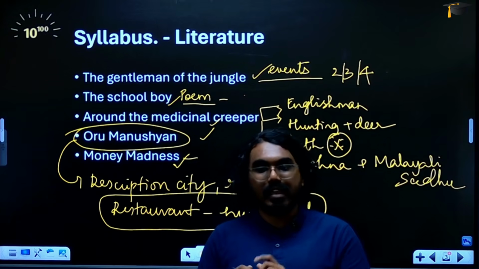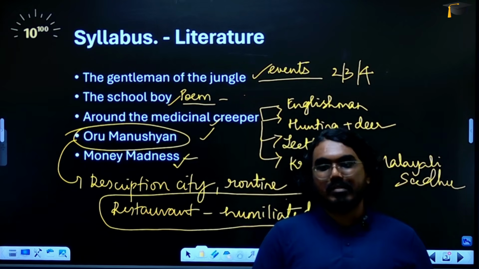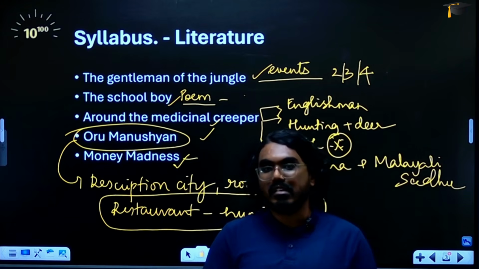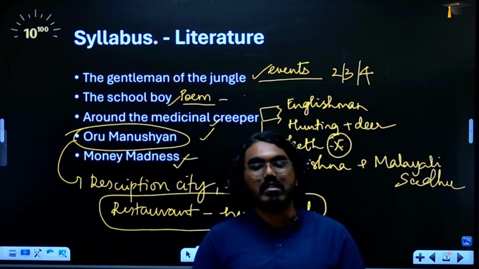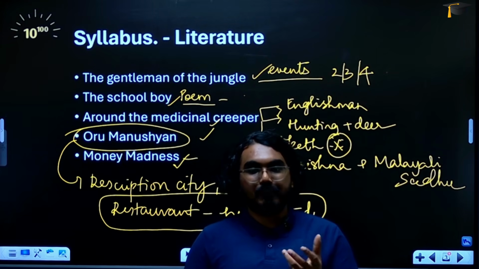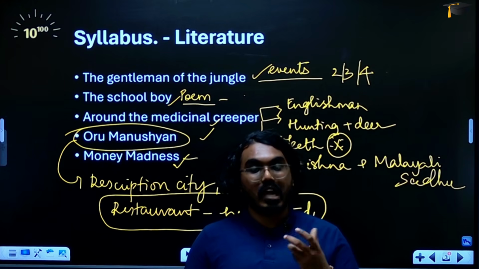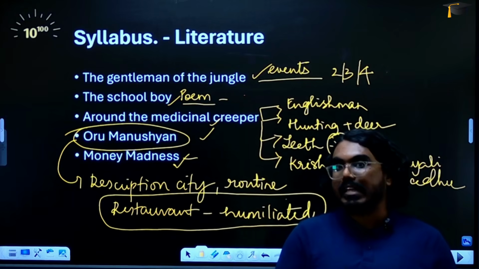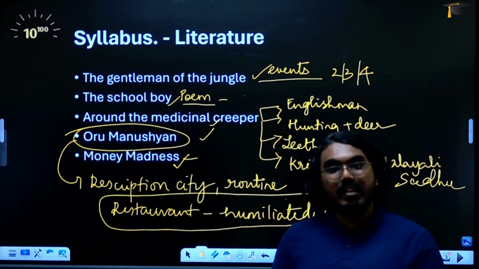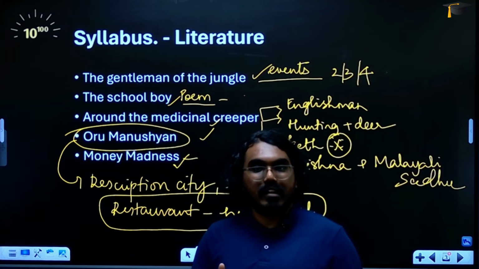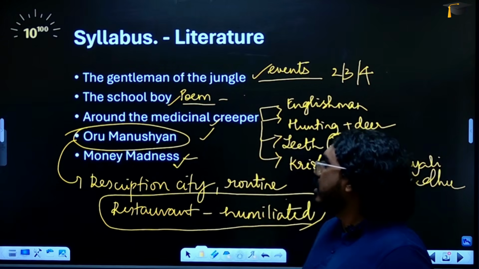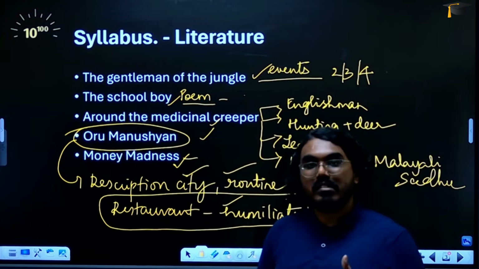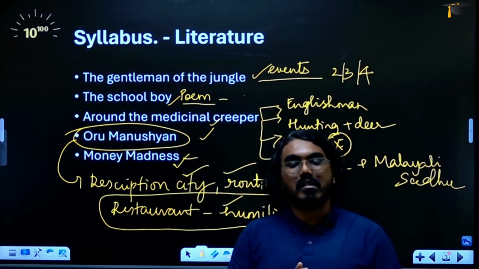This is something that I want all of you to remember as a story. It's not very complicated, but it is not too easy also, because there are these keywords. In English, writing those keywords is very important. Like I said, holds by the collar, gouges eyes out. Then the amount of money that he was carrying in his wallet, the bill, all of those things have to be written in the right way. For Oru Manushan, I think these are the possible three questions that you will get. Apart from this, they also talk about the transformation that happens in a person.